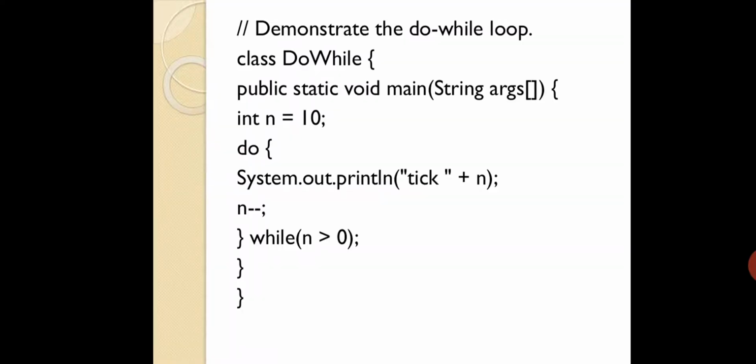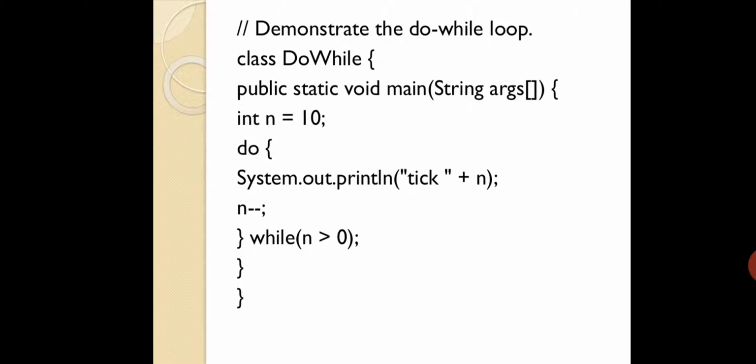So you can see this example. You have class DoWhile. The name of the class is DoWhile. Inside the class you have the main method. Inside the main method you have one integer variable which is initialized with the value 10. And then you have the do while condition. At the first iteration, whatever the condition may be, it will definitely get into the do block. Inside the do block you print the value of n and you decrement the value by 1. Then you check the condition.